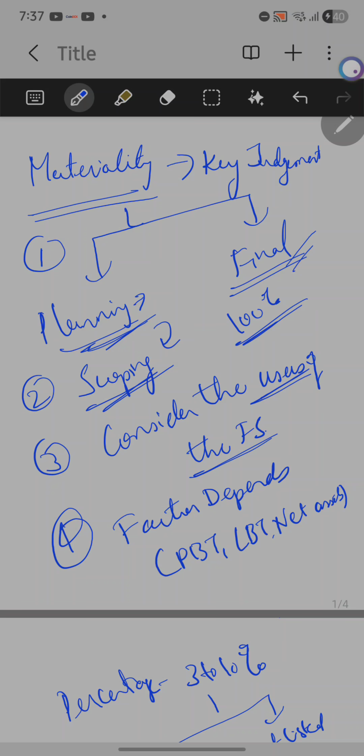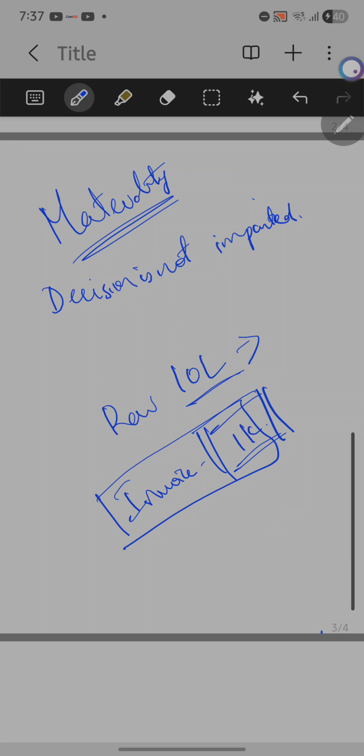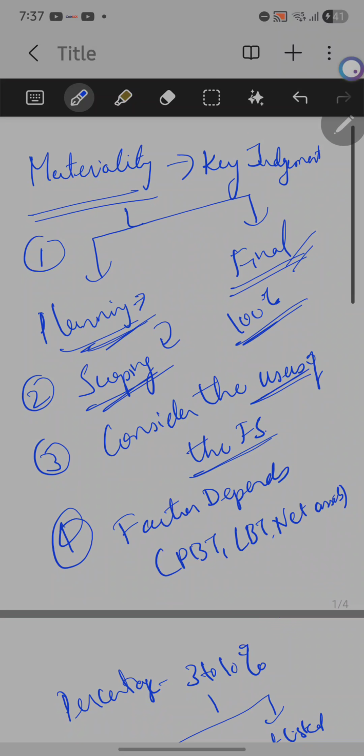The auditor's point of view is that if there's a misstatement or an error up to this amount of 1K, in our example the amount was 1K rupees, and something is misstated, he's of the opinion that this particular misstatement or omission will not affect the user of the financial statements. Based on that, the procedures of the audit are designed. There are a lot of factors on which assessing the materiality takes place.